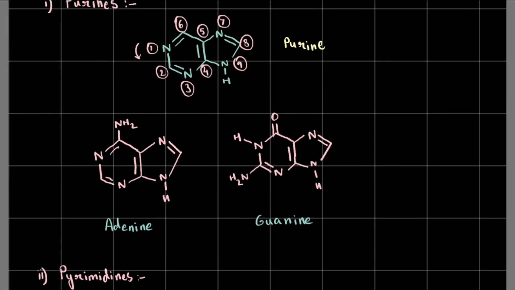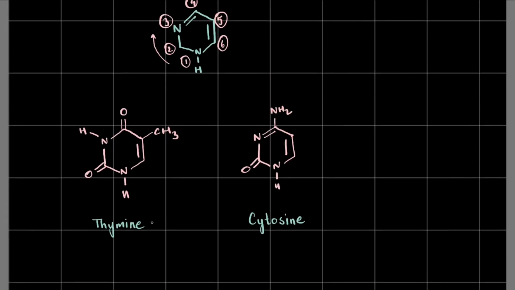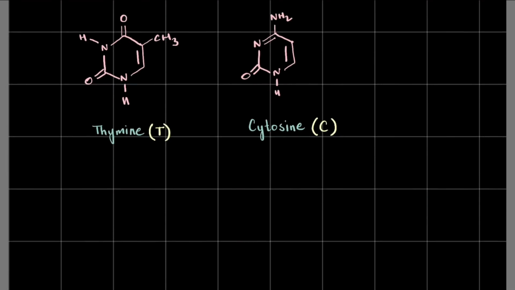And all these purines and pyrimidines, we cannot represent the entire name when we are drawing a condensed formula, right? So we just represent them by their first letters. Adenine is A, guanine is G, thymine is T, and cytosine is C, right? Okay, now let's move on to the third piece of the puzzle.